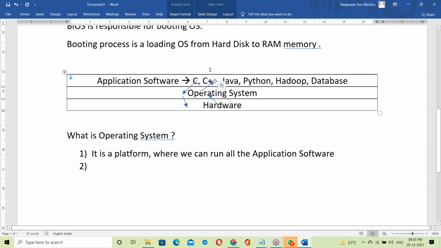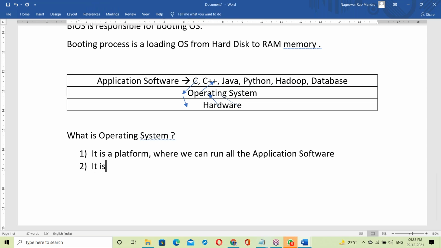So between application software and hardware, there's an OS. Between these two, there's an OS, right? Like a mediator. The OS is acting like a mediator between these two layers, like an interface. We can simply call it an interface.